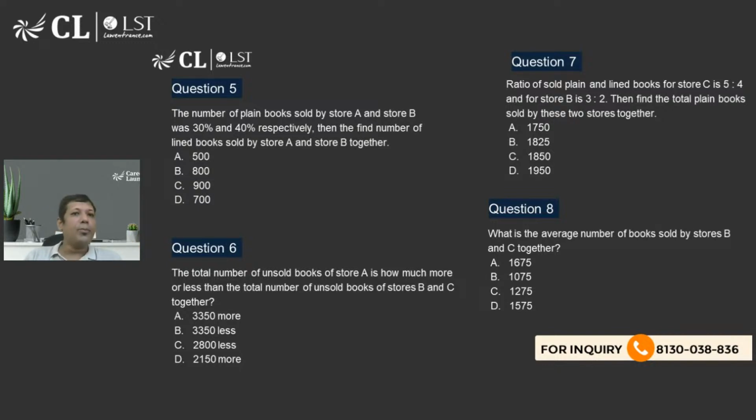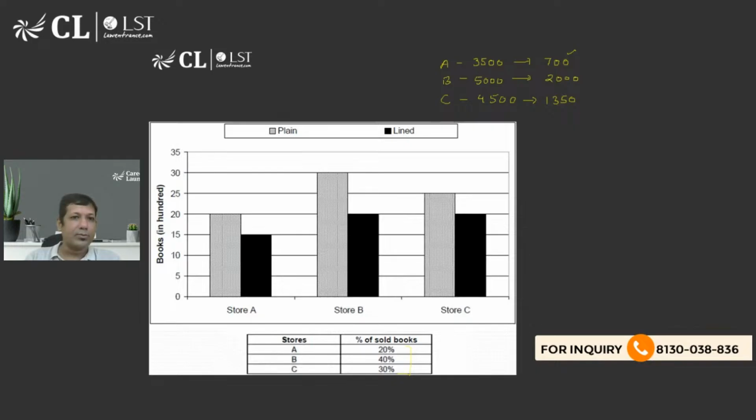It says that the number of plain books sold by store A and store B was 30% and 40%. Find the number of lined books sold by store A and store B together. The question is talking about store A, store B, plain books, 30%, 40%. So store A 30%, store B 40%. 30% of 2000 is 600.